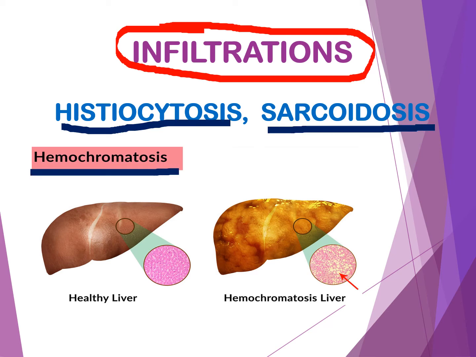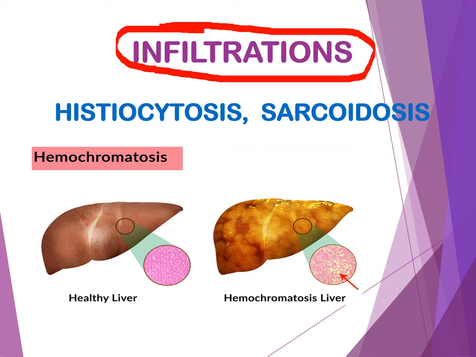And what do you mean by histiocytosis? Histiocytosis means a group of rare disorders in which too many histiocytes, that is a type of WBC, build up in certain tissues and organs, and this can cause damage to the tissues. The next one, sarcoidosis. What do you mean by sarcoidosis? Sarcoidosis is an inflammatory disease that affects multiple organs in our body. It is the abnormal collection of inflammatory cells in an organ.